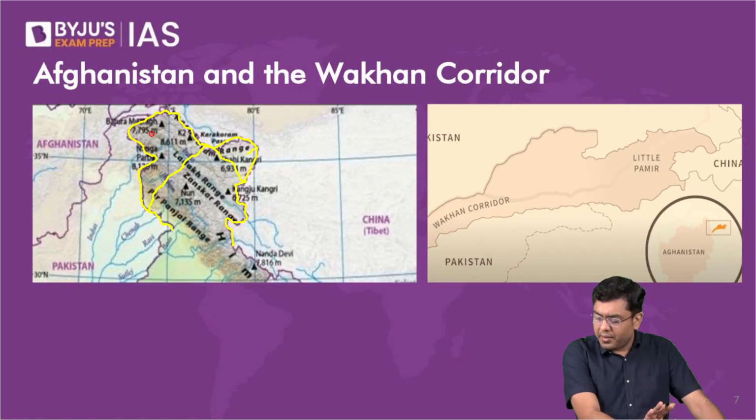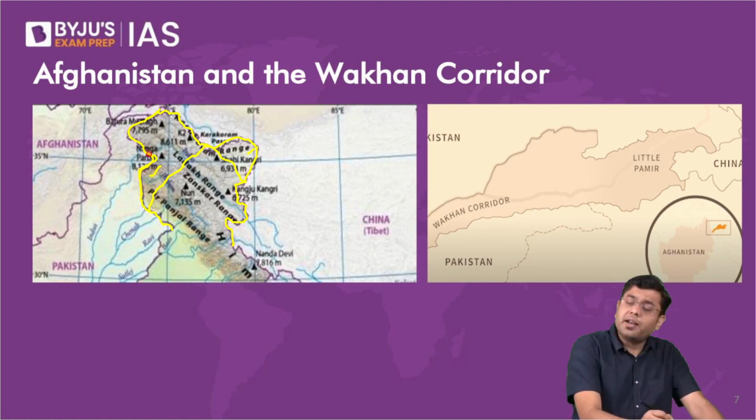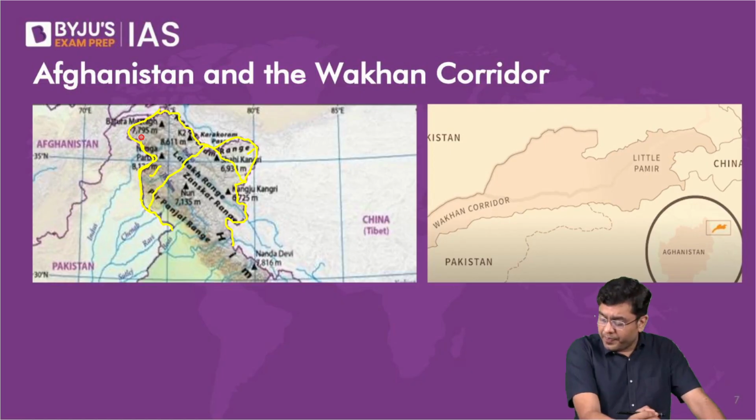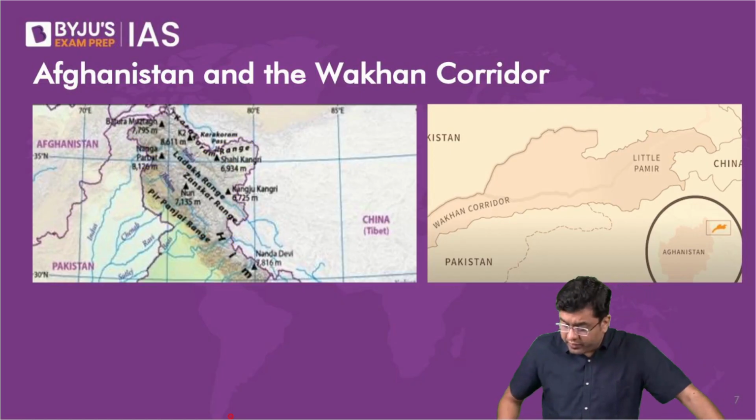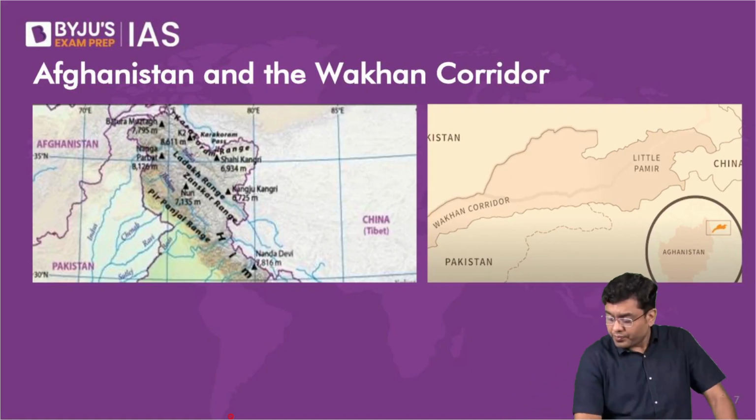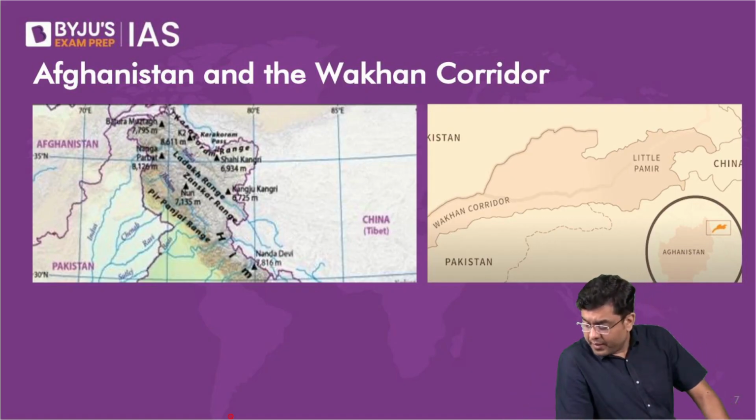Right? And I'm asking about Afghanistan. So this portion is under the Pakistan occupied Kashmir. This is also under Pakistan occupied Kashmir. But when you have to draw the international border, you will draw this as the international border, isn't it? And I am unable to understand what the conflict at this point is. Okay. Now, is Wakhan corridor used for China-Pakistan economic corridor? No.